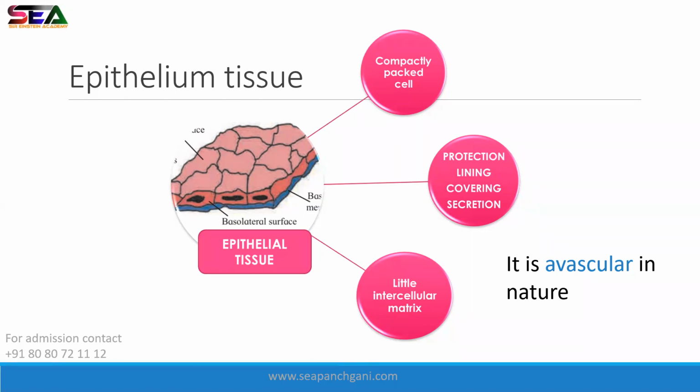One more thing, epithelium tissue is avascular in nature. Whatever I'm teaching you, everything is important when we will solve the PYQs. So whatever I highlight and give a lot of importance to, please pay attention and keep that in mind. What is the meaning of avascular?